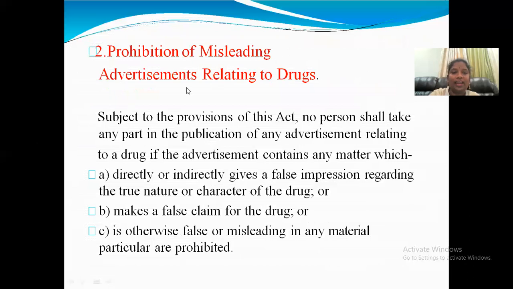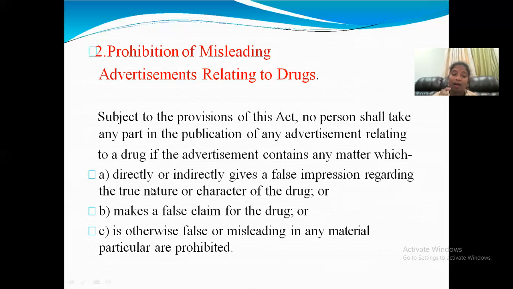Prohibition of misleading advertisements relating to drugs. So for drugs also, they are prohibited. Which drugs should we not advertise? Okay. Subject to the provisions of this Act, no person shall take any part in the publication of any advertisement relating to drugs. So we will see which drugs are prohibited.